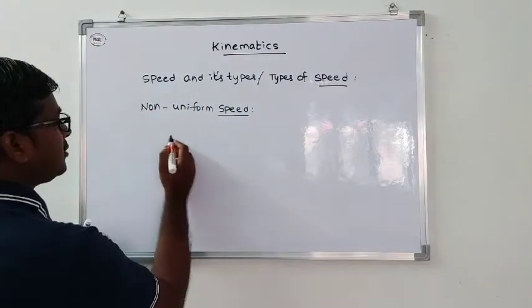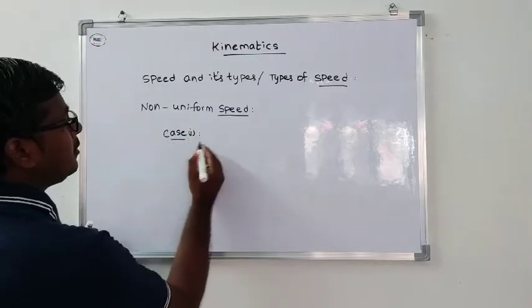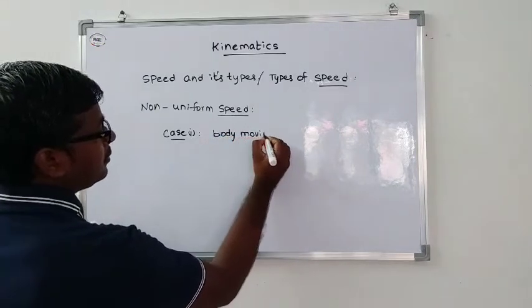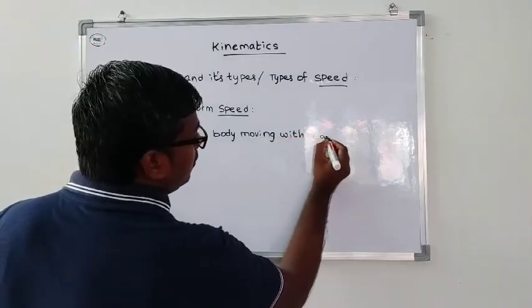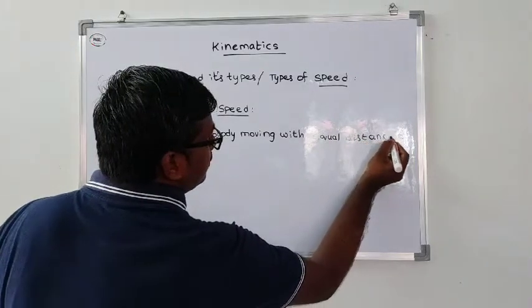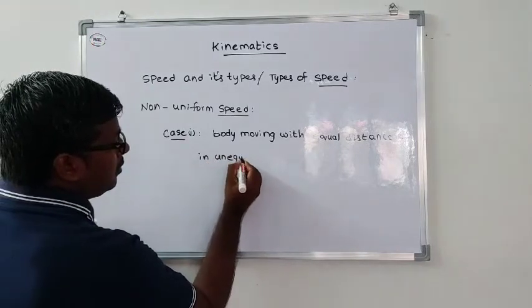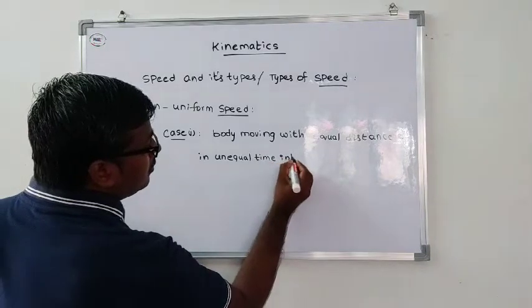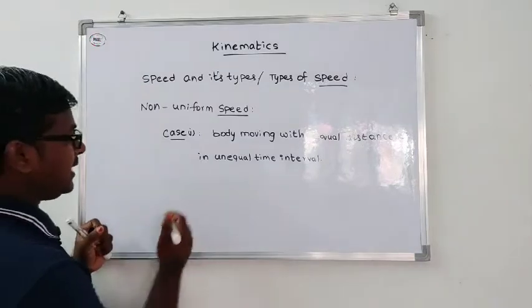In non-uniform speed, the first case is a body moving with equal distance in unequal time interval. For example, this is the first case.